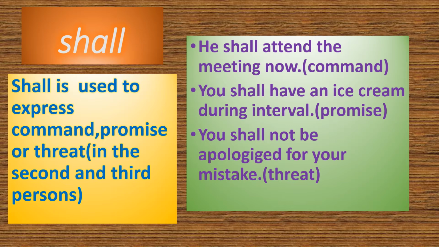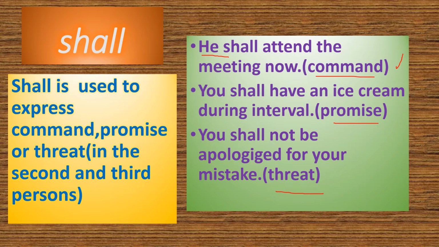See the first example. He shall attend the meeting now. Here the first person is replaced with the third person. Then the mood of the verb is changed. The mood of the verb here is command. In the second example, promise. In the third example, threat. So finally the ultimate purpose of using modal verbs is expressing different moods with the different modal verbs. So here when the third person is used, the mood is command, here promise, here threat. So shall is used to express command, promise or threat in the second and third persons.